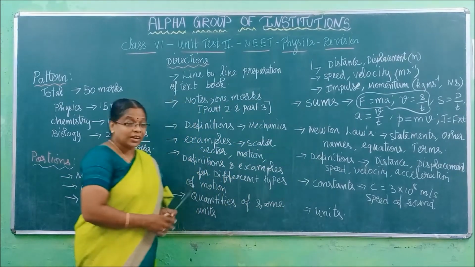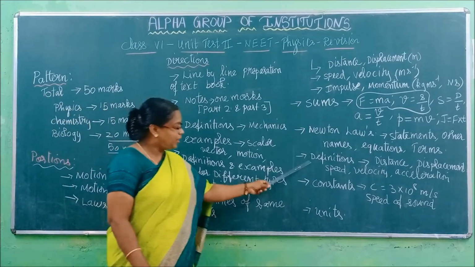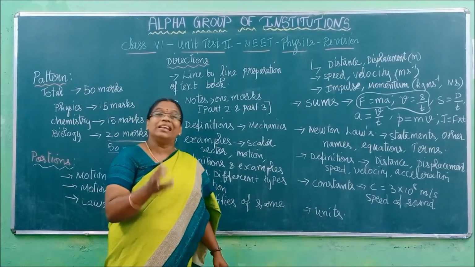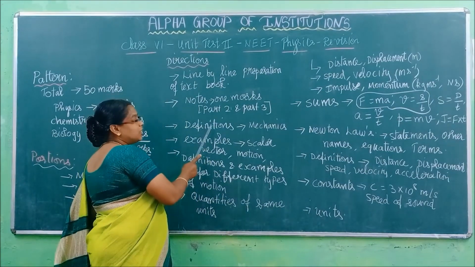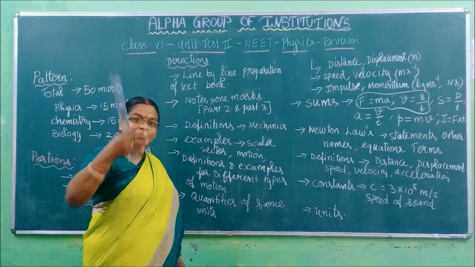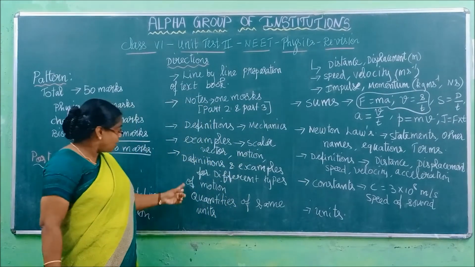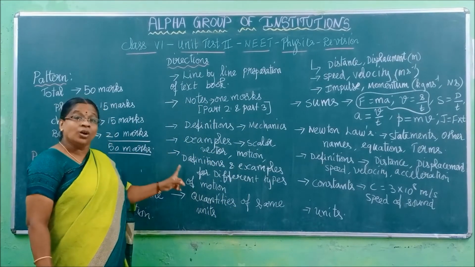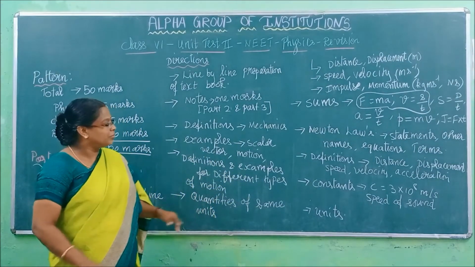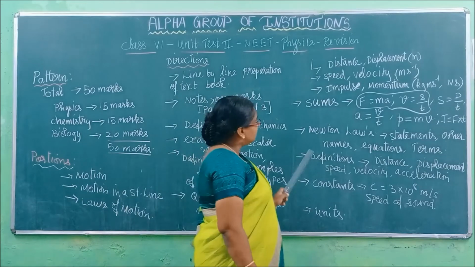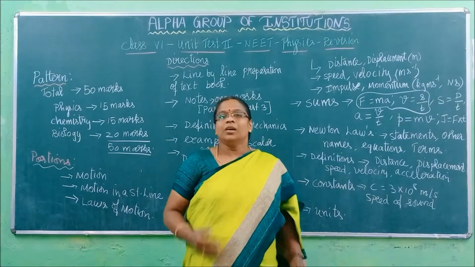Definitions. And see, children, how I have given definitions 1, 2 and 3 here. Why, you know? The definition types are different. Here you have to learn the definitions for different types of mechanics. So I categorized them as one type here. Here these definitions along with the examples you have to learn. That's why I have given one category here. Right? Here these definitions are a group, a set.